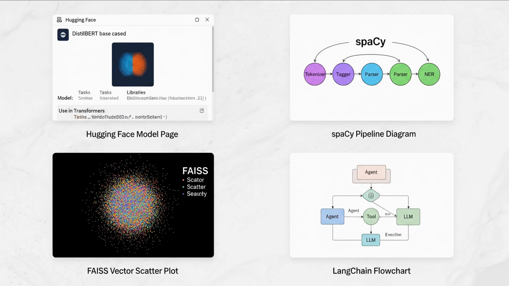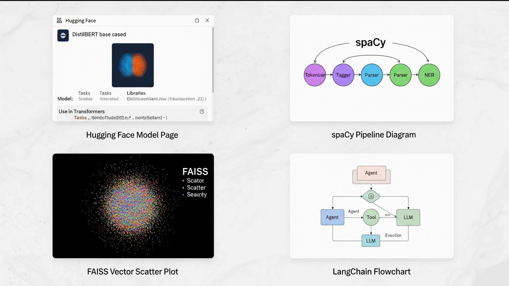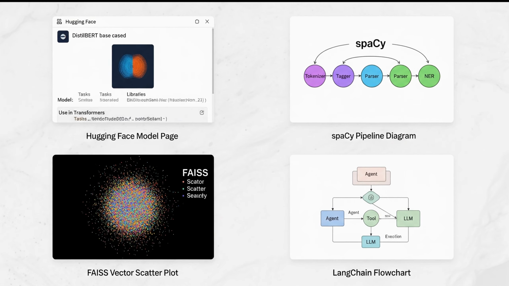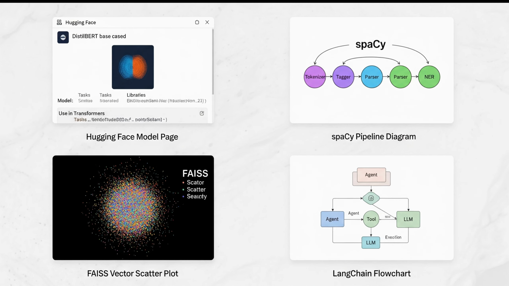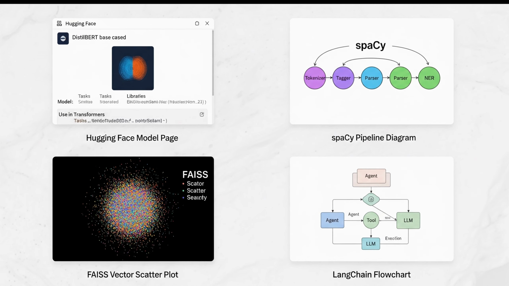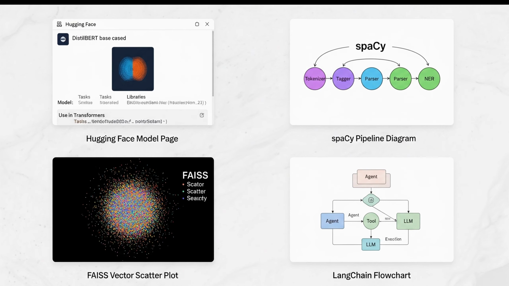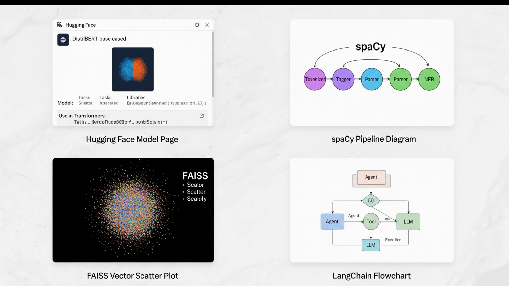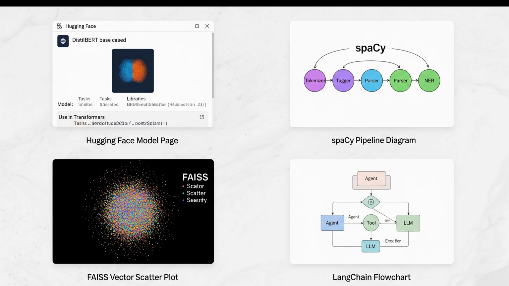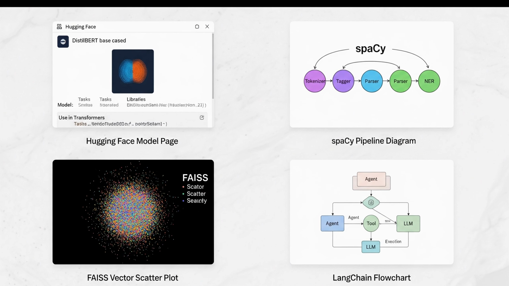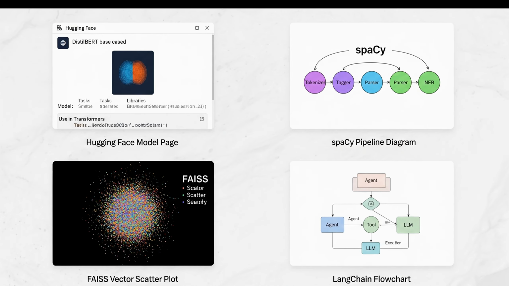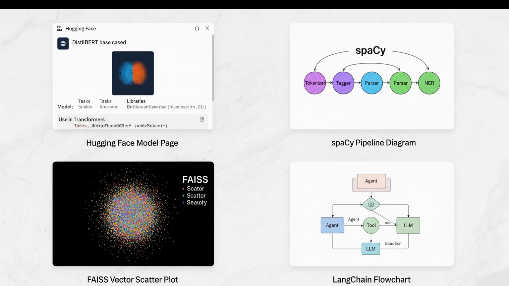Now let's talk tools. Want to build NLP quickly? Use libraries like spaCy for fast production pipelines, NLTK for educational tools, and Hugging Face transformers for state-of-the-art models and easy fine-tuning. For large-scale retrieval or vector search, check out FAISS or Milvus. For building conversational agents or chaining models, try LangChain or Rasa. Many cloud providers offer managed NLP APIs if you need quick results. My tip? Prototype with Hugging Face and spaCy. Then scale with vector DBs and orchestration tools when you're ready.